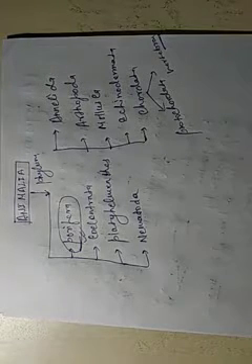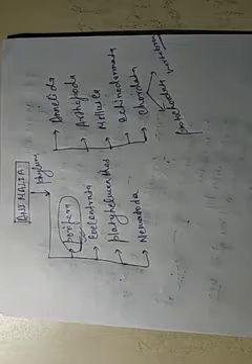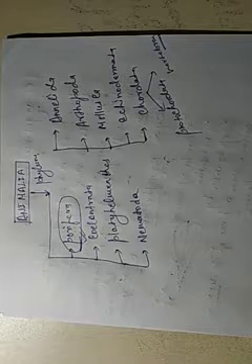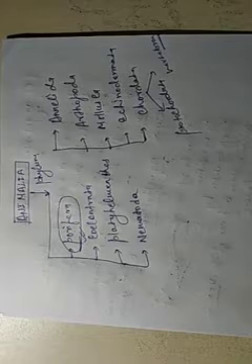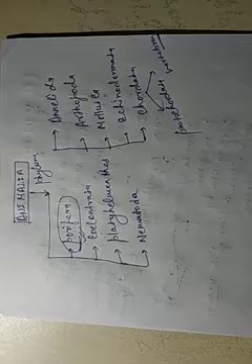Third is the coelom. Coelom has three types: acoelomate, pseudocoelomate and coelomate. Acoelomate means no body cavity. Pseudocoelomate means a false body cavity, meaning the body cavity is present but functionless. And the last one is coelomate, which means a true body cavity is present.